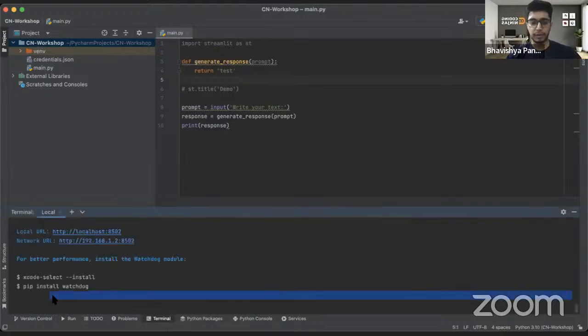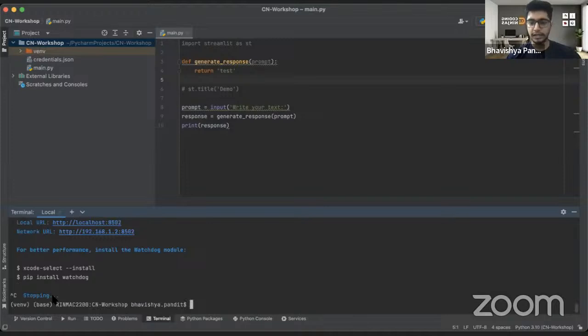And if you want to stop it, if you want to terminate it, press Control C. When you press Control C, it would stop automatically, irrespective of whether it is a Mac or Windows. So yep, now we have our title.